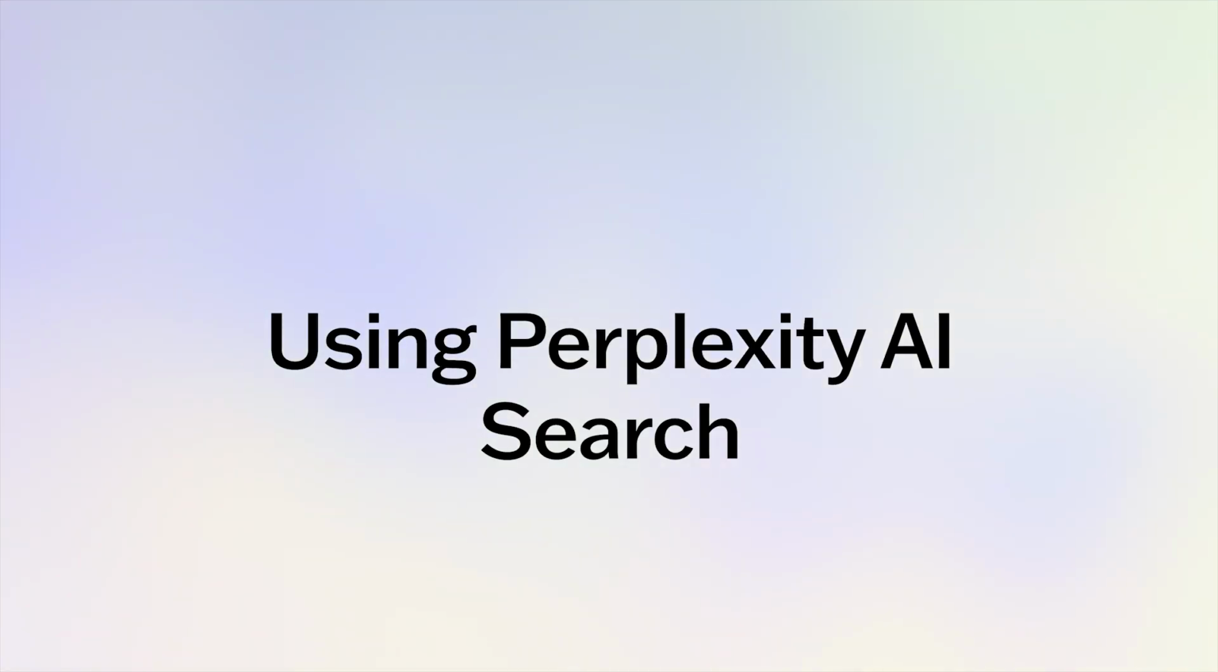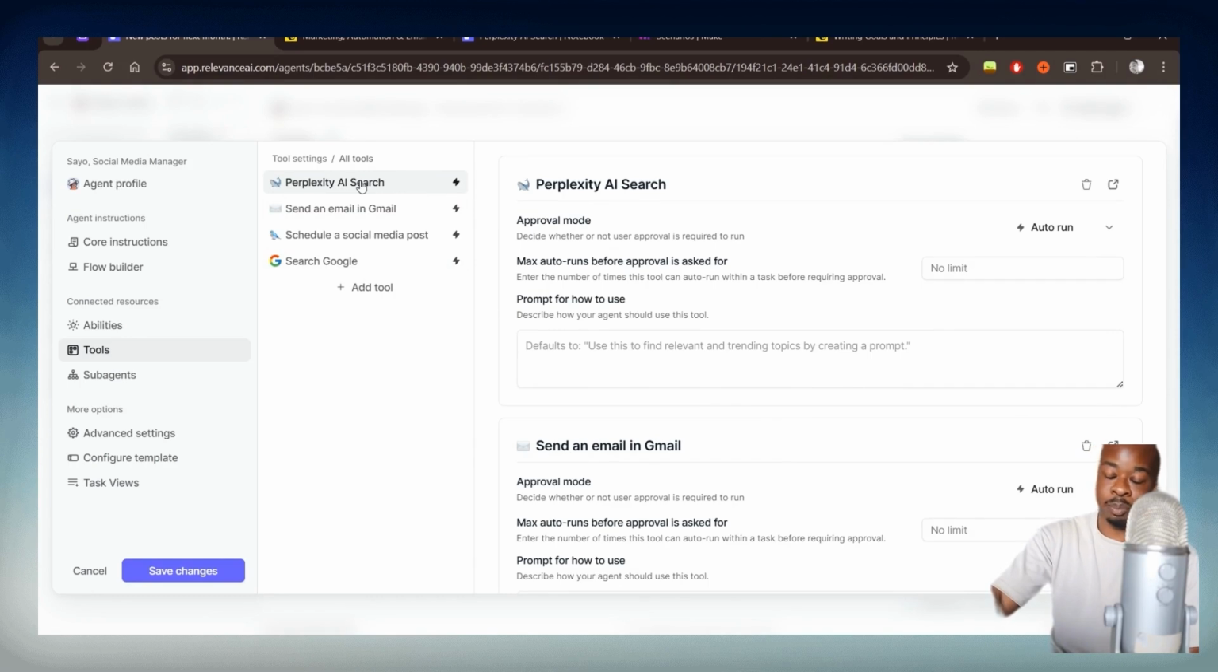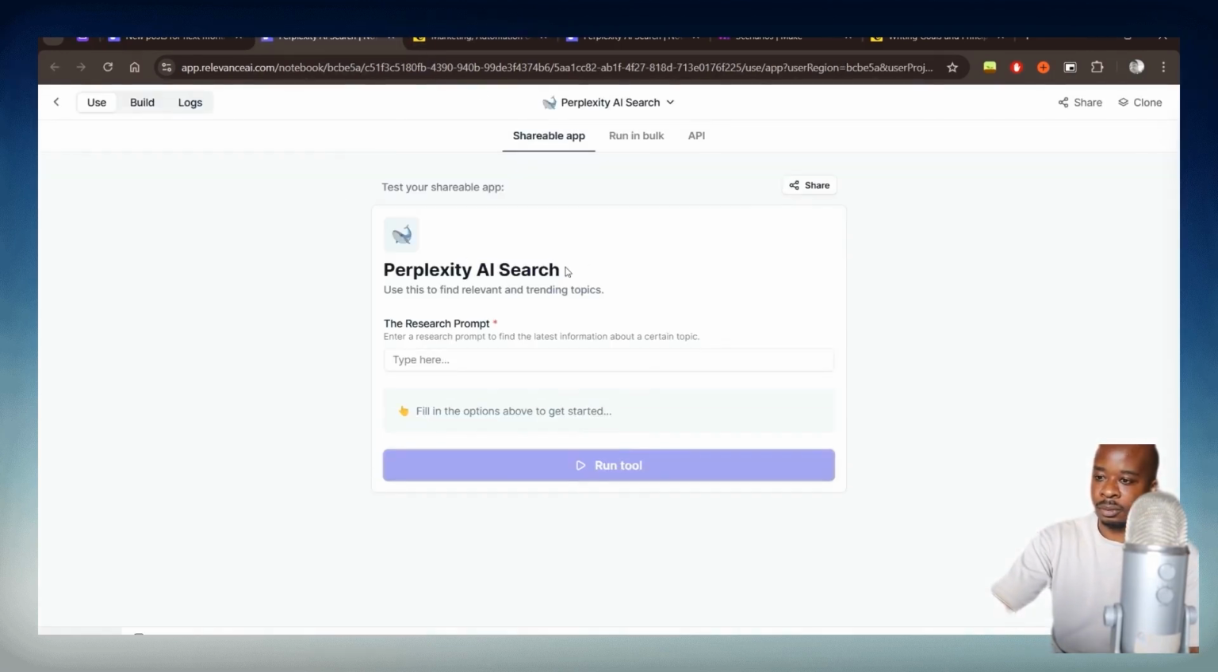So the first tool we have is the Perplexity AI search. And this allows the agent to search Perplexity AI for any content that can inspire this particular agent when it's briefing the other agents as well. And we'll show you how that works. And we'll just go to build.